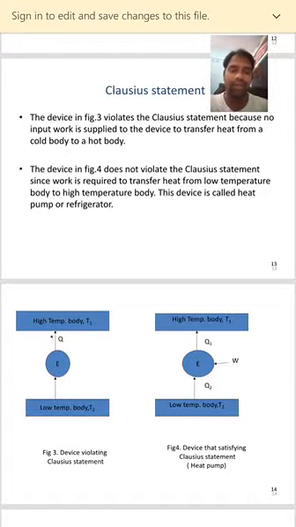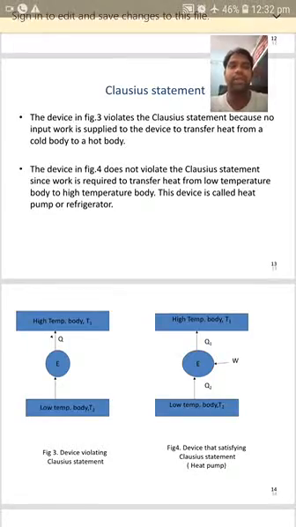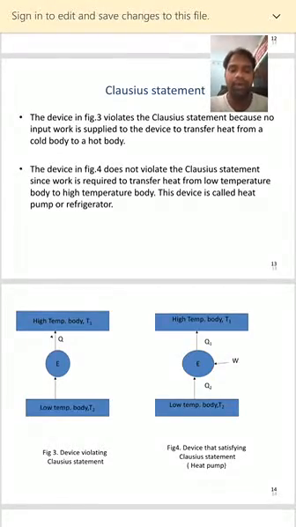In figure 3 there is no input energy to transfer the heat from lower temperature to higher temperature, whereas in figure 4 there is an input energy by which heat can be transferred from the lower body to the higher body. So figure 4 indicates a device satisfying the Clausius statement, known as a heat pump or refrigerator.